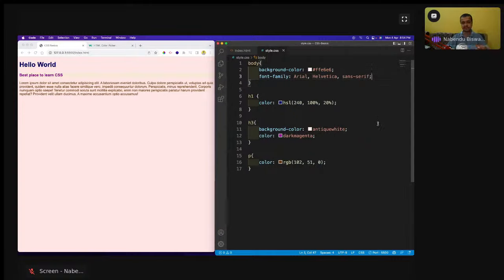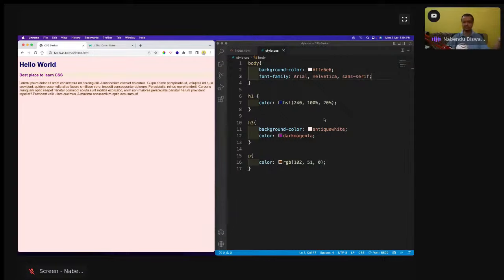But these browsers are not governed by them. Browsers are created by big software companies, big names. Chrome is created by Google. Firefox is created by Mozilla. Safari is created by Apple, and Edge is created by Microsoft. Internet Explorer is retired because it was a very bad browser. So that is there.